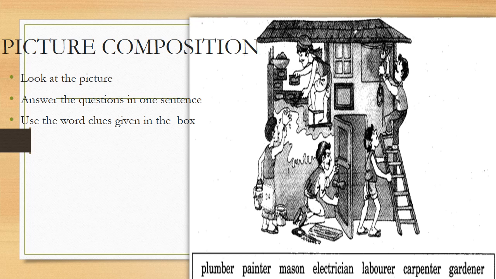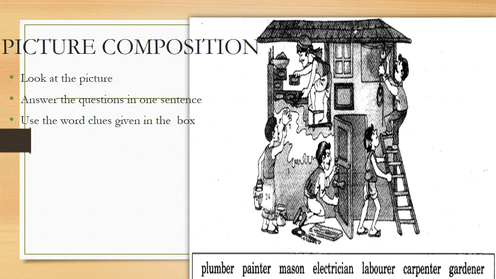So can you tell me who is a plumber? Yes, the person who is fitting taps, pipes and such kind of things. We call them the plumber. Painter. Painter is a person who is painting. You can see that a man is painting over there. So he is the painter.